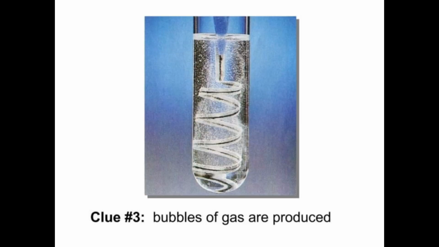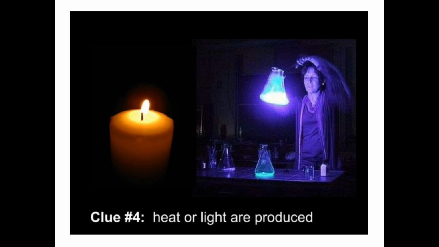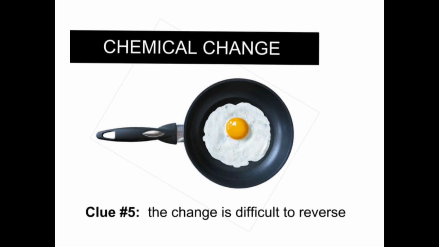When there is production of gases, that could happen when you put a dilute mineral acid on a metal. On the metal, there is usually evolution of gases. When there is evolution of gases or bubbles of gases, we call that effervescence. That is a chemical change. When heat or light are produced, for instance, melting of candle wax or burning of substances, you have a chemical change as well. And of course, when the change is difficult to reverse, you also have a chemical change.